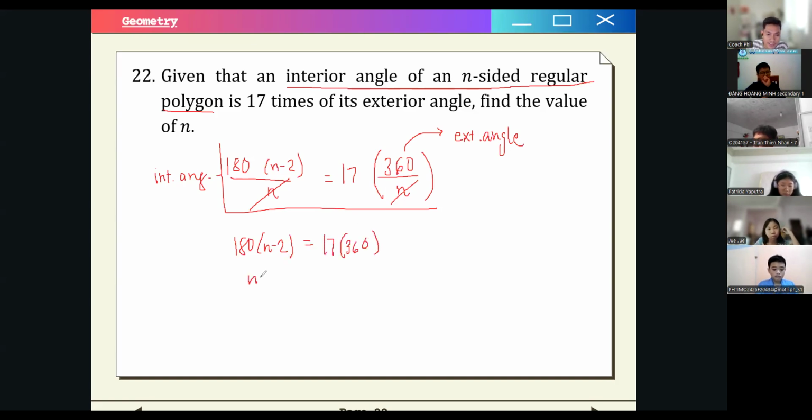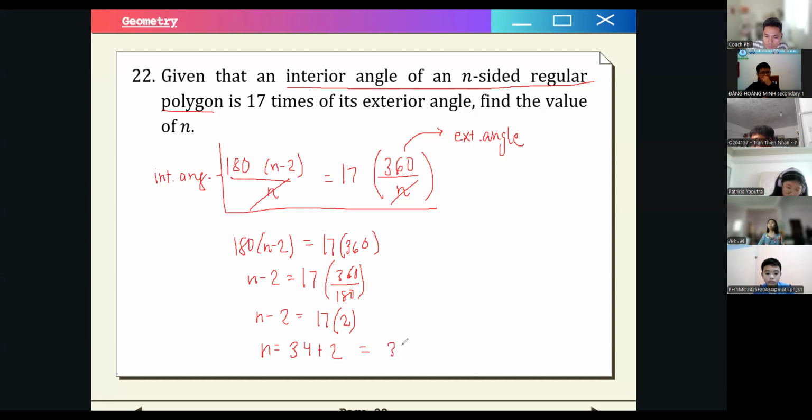If we divide by 180 on both sides, we have 17 times 360 over 180. And n minus 2 is equal to, this is just 2, right? 360 divided by 180. So n is just equal to 17 times 2, which is 34, plus 2, which is equal to 36.